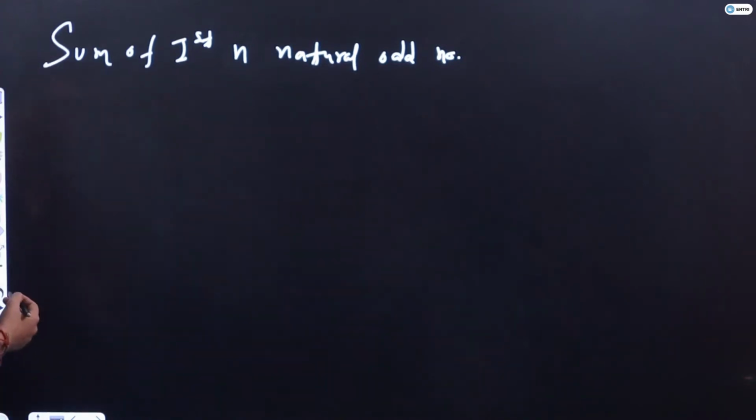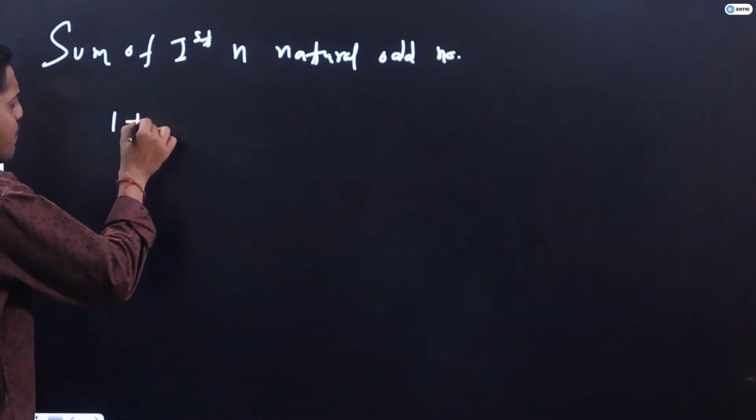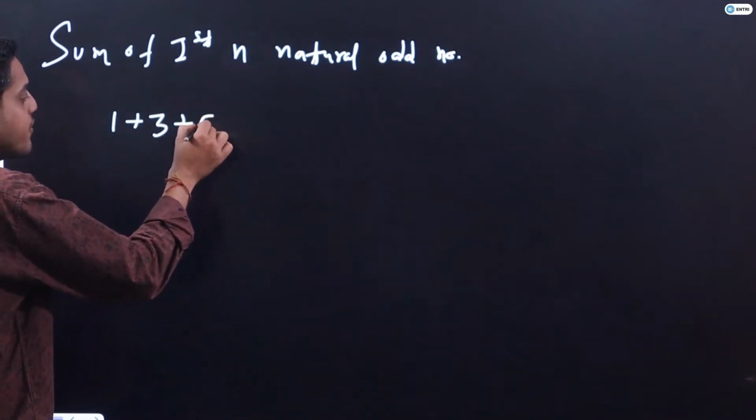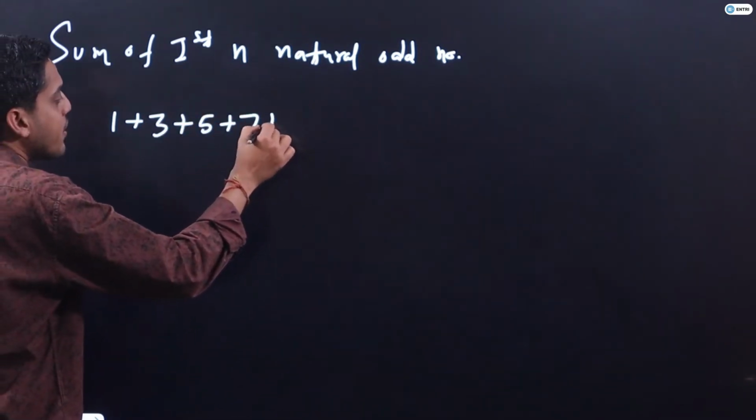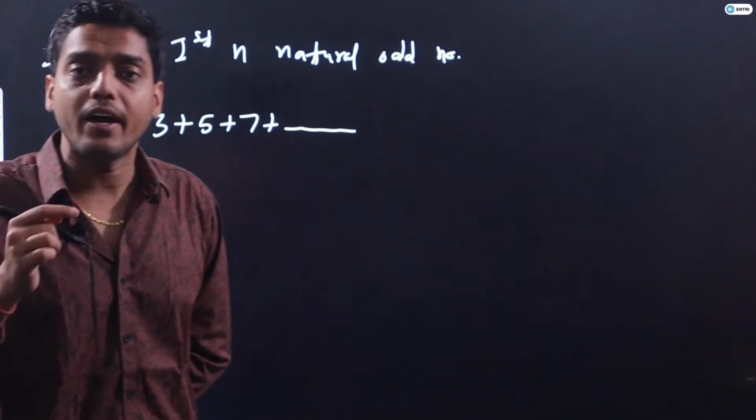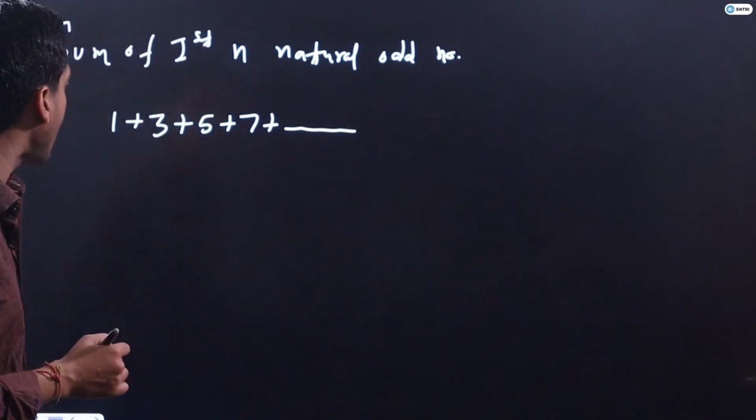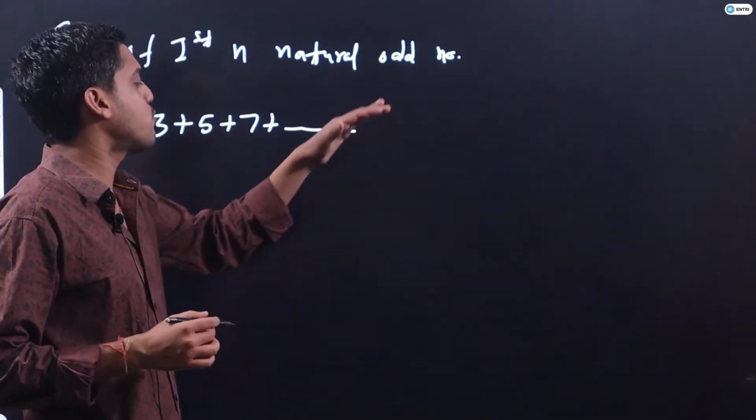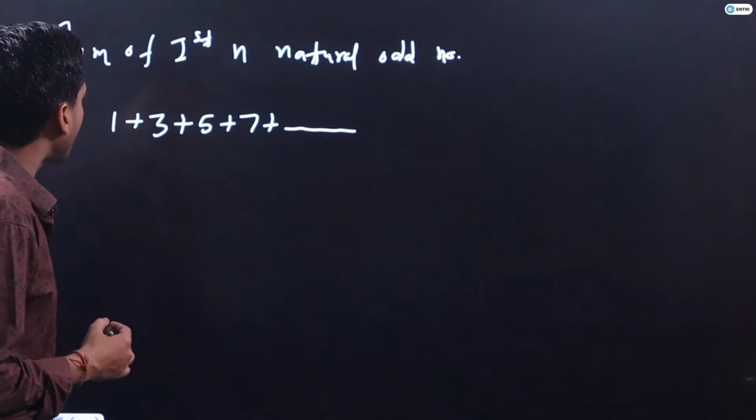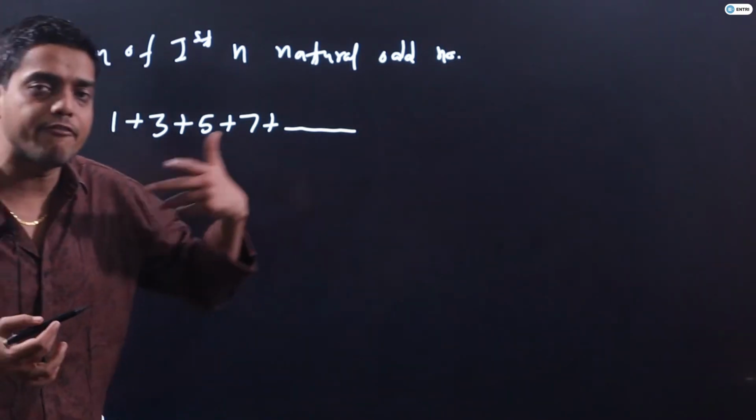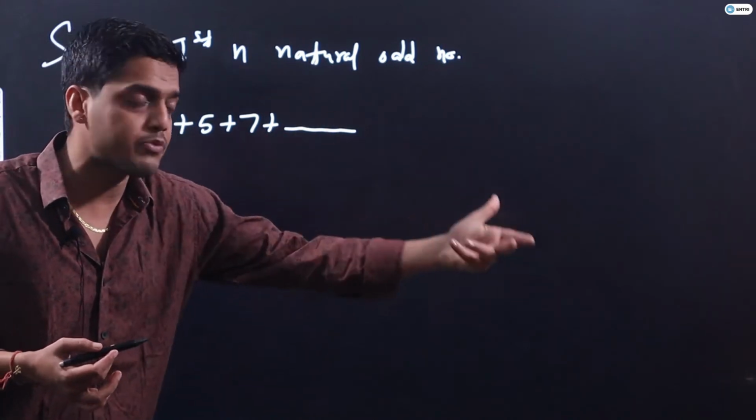The odd numbers are what, guys? One is the first odd natural number: 1 plus 3 plus 5 plus 7 and so on. Here also you have to identify the nth term, guys. You have to identify the nth term of 1 plus 3 plus 5 plus 7 and so on. You have to observe over here. I will let you know how it will be observed.